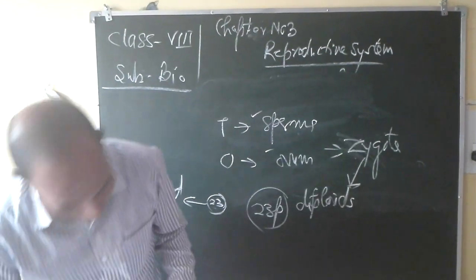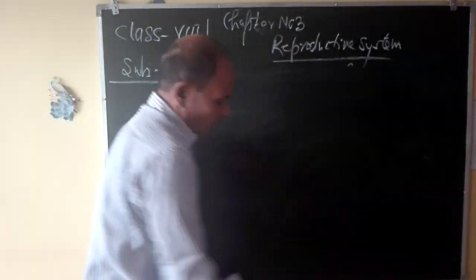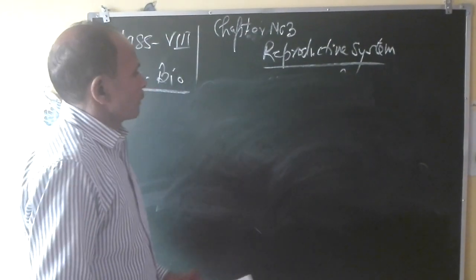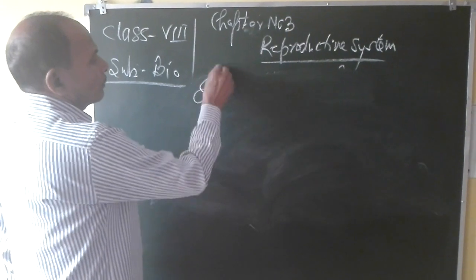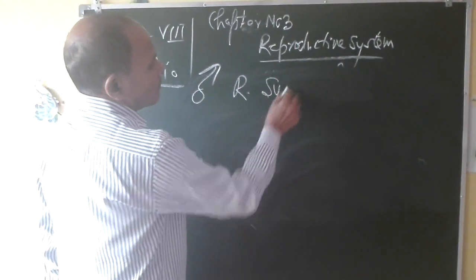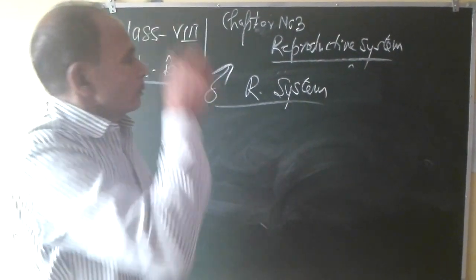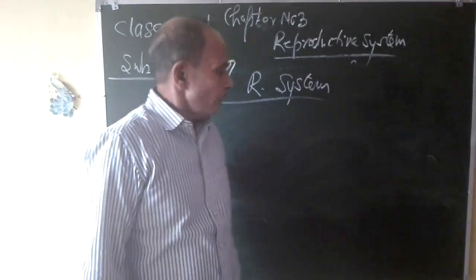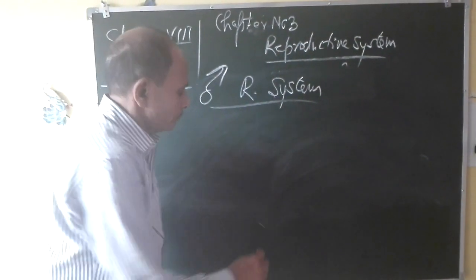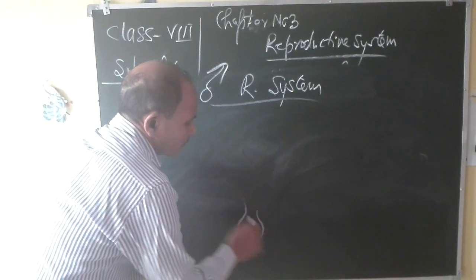Okay. Now the next term we are going to start is the male reproductive system. You know, this is the diagram of the male reproductive system of a human. In the case of humans, there are two testes, and these two testes lie inside a sac-like structure known as the scrotal sacs.